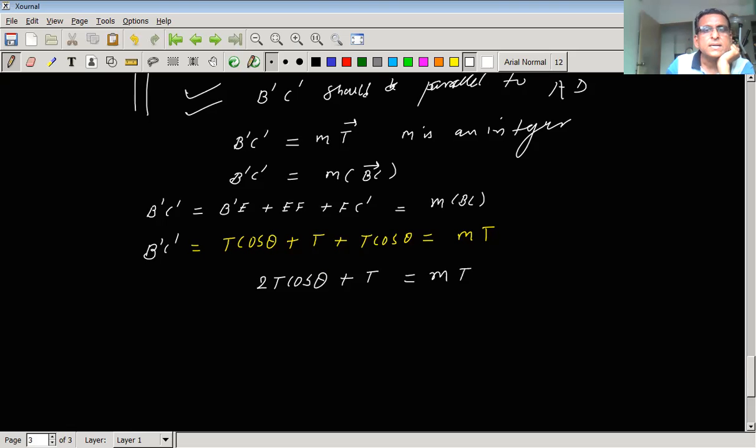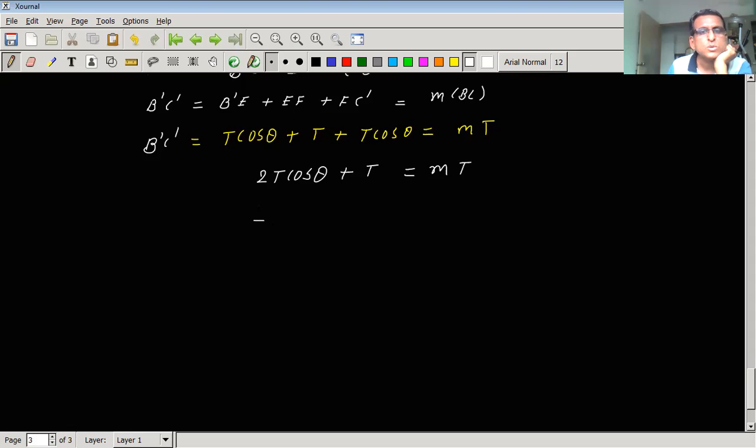So we can take t common. So we can write here 2 cos theta plus 1 is equal to m.